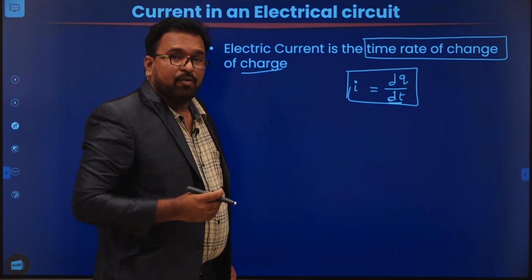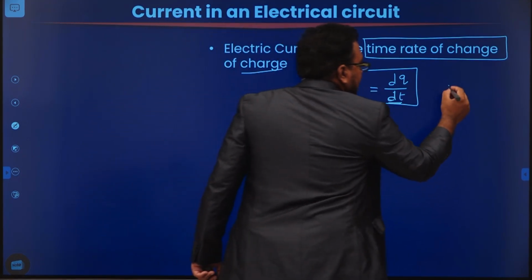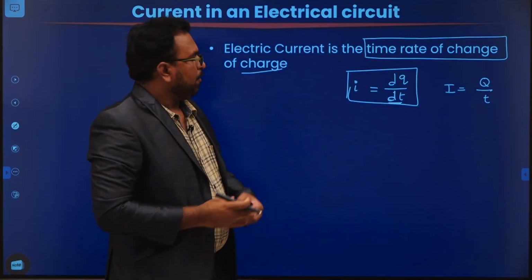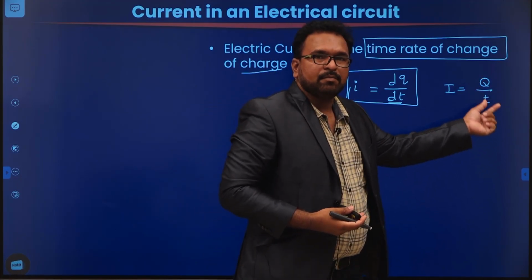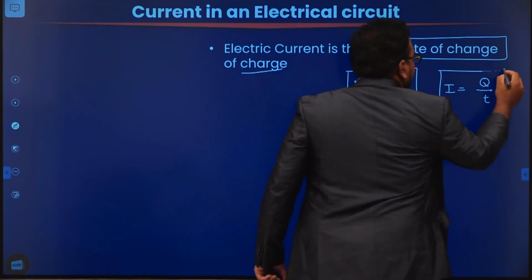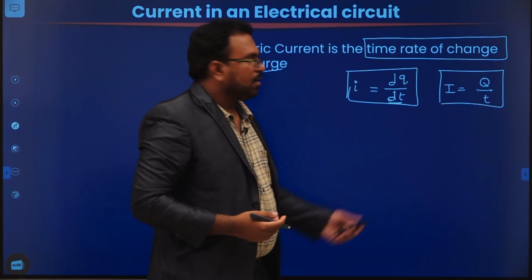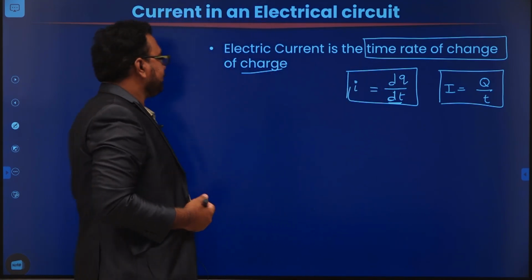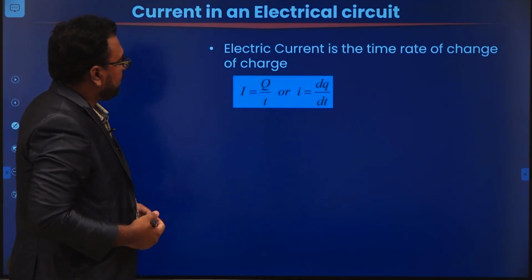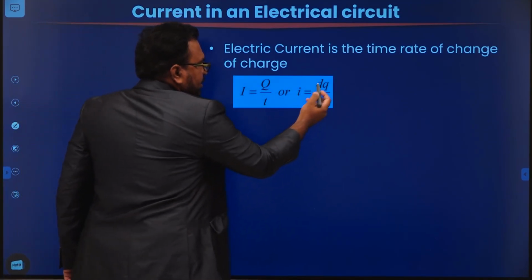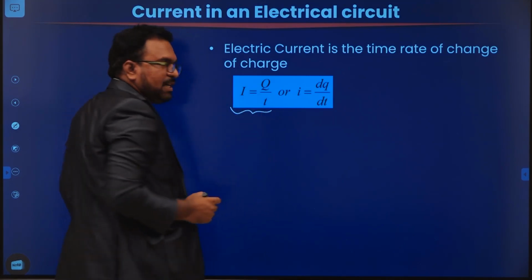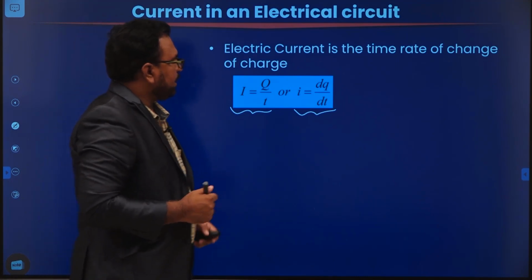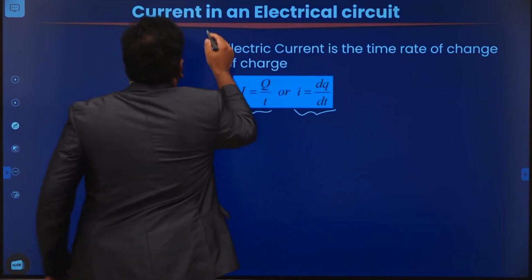When the current flow is uniform, you represent this same expression as I is equal to q by t. When the charge flow is uniform with respect to time, we represent I is equal to q by t. The capital letters are denoted for constant or uniform values, and small letters are used to represent the variable quantities. So mathematically you can express I as q by t, or i is equal to dq by dt. The first is when the charge flow is uniform, and the second is when the charge is varying with respect to time.